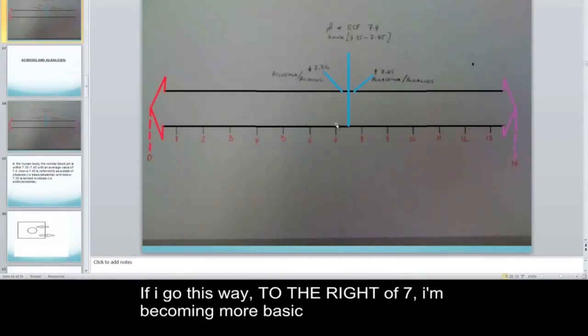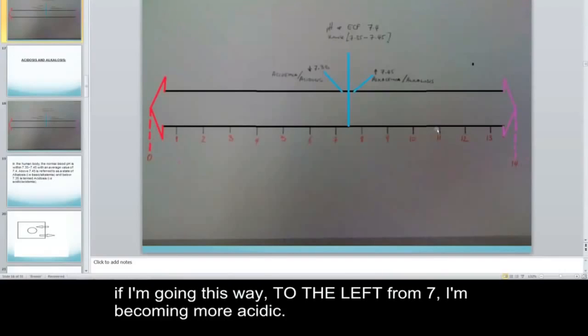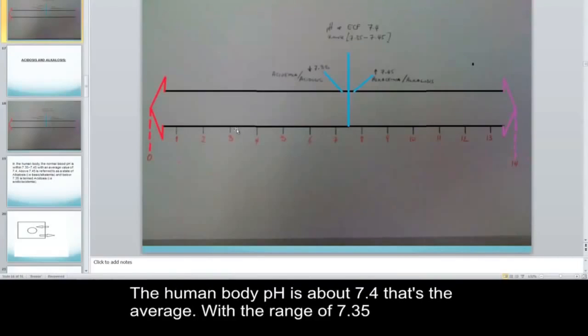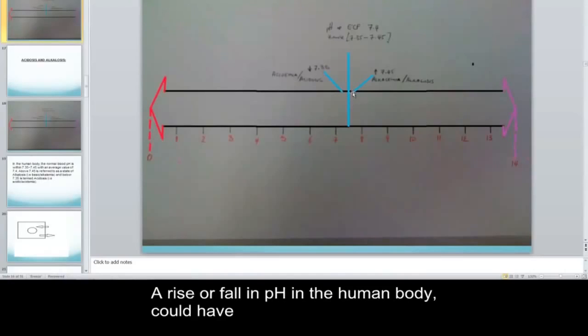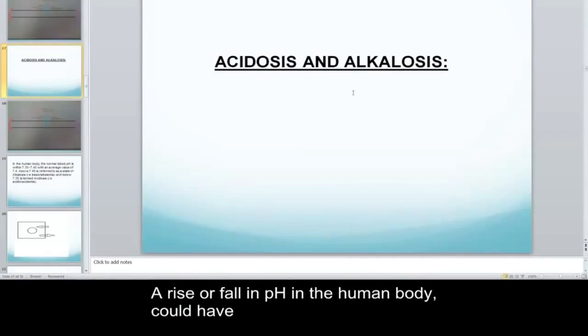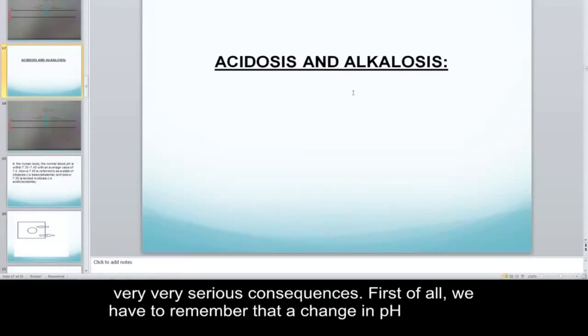If I go to the right of 7, this way, I'm becoming more basic. If I go to the left, this way, from 7, I'm becoming more acidic. The body pH is about 7.4 right here. That's the average. And we'll have a range of 7.35 to 7.45. You can see this is a narrow range. A rise or fall in pH of the human body could have very, very serious consequences.